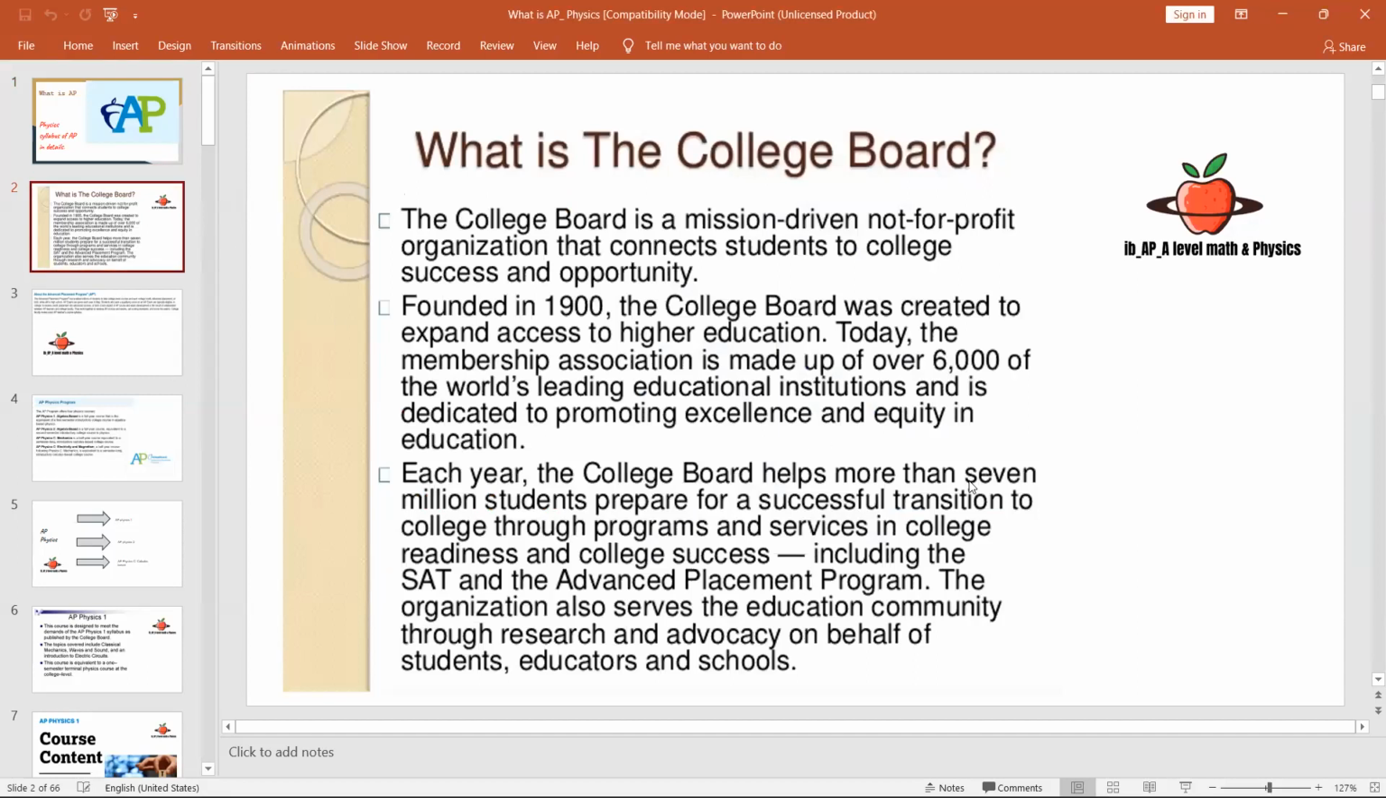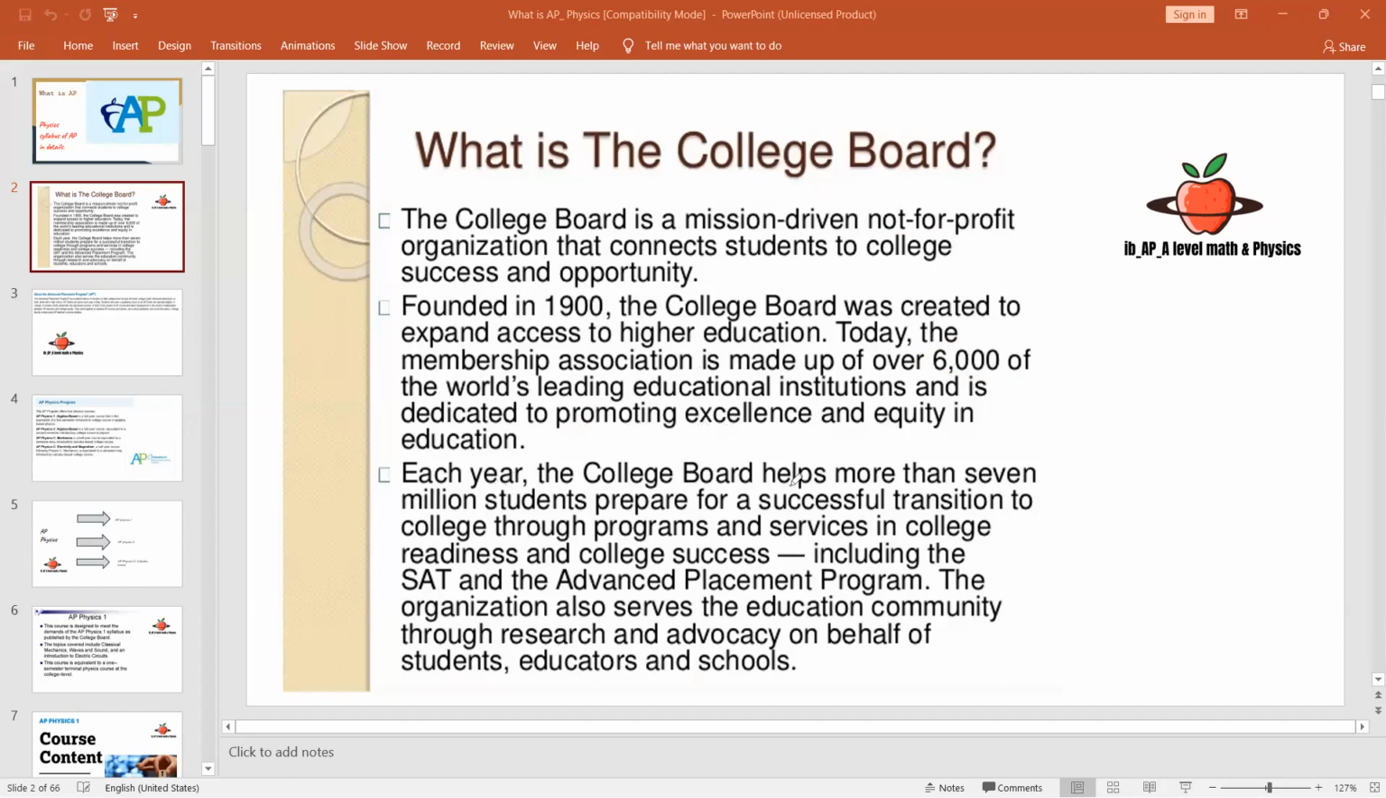What is the College Board? The College Board is a mission-driven, non-profit organization founded in 1900. The College Board was created to expand access to higher education. Today, the member association is made up of 6,000 of the world's leading educational institutions and is dedicated to promoting excellence and equity in education.